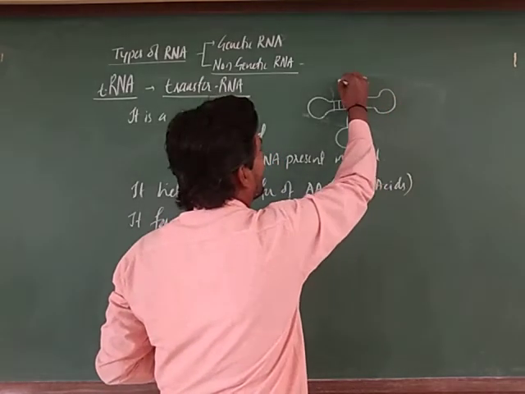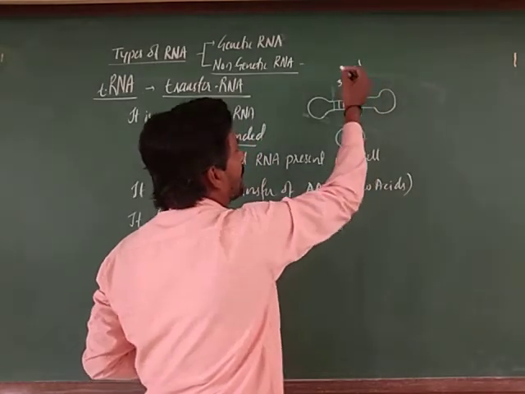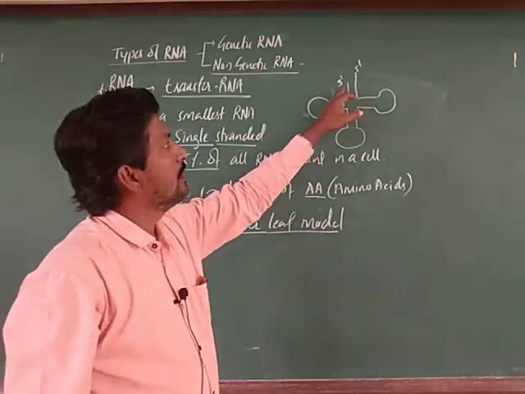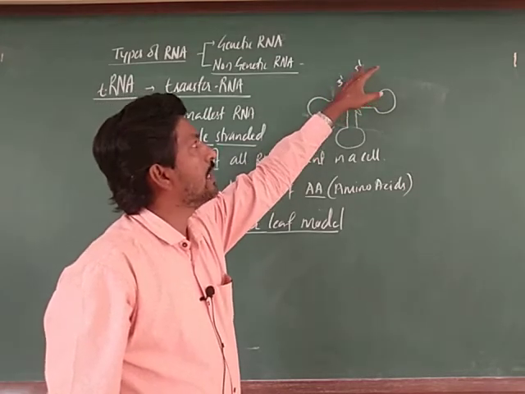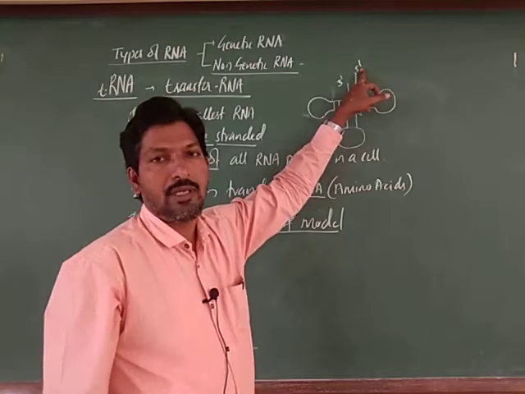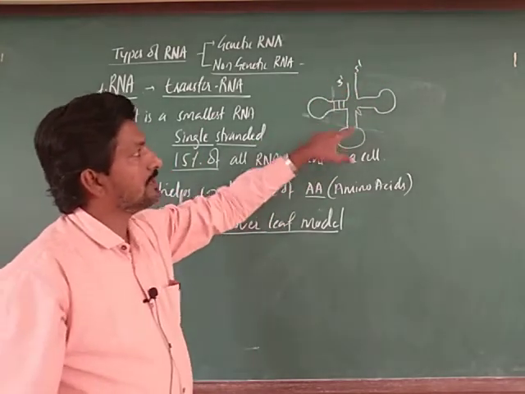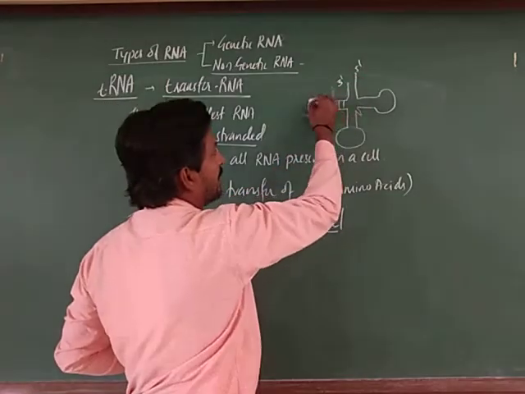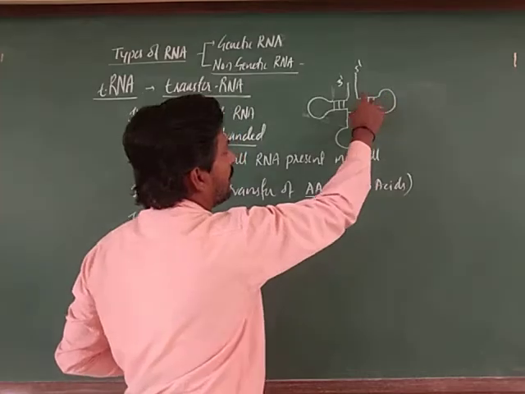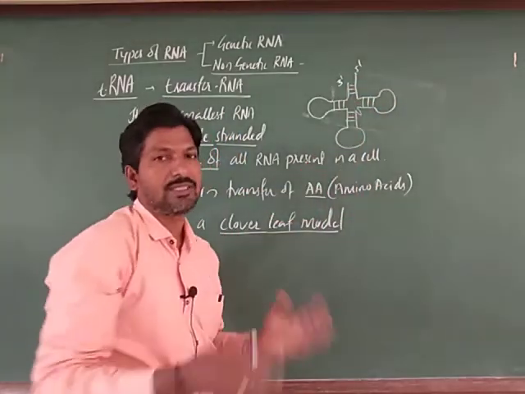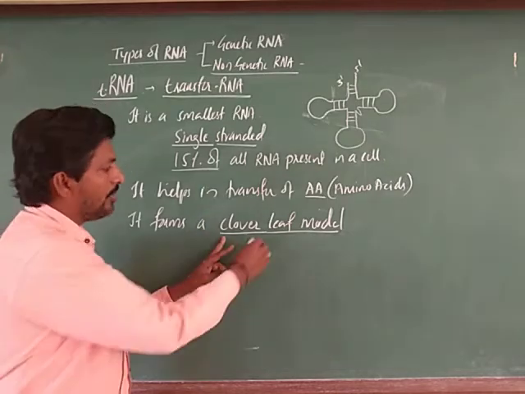Here is the third end, and here is the fifth prime. So, that is the third prime of one nucleotide, and another nucleotide ends here, that is the fifth prime. In this way it forms the different arms. It is single stranded only. Somewhere it looks like a double strand, but it is not a double strand of two strands. Hence we refer to it as single stranded only, even though it forms the clover leaf model.